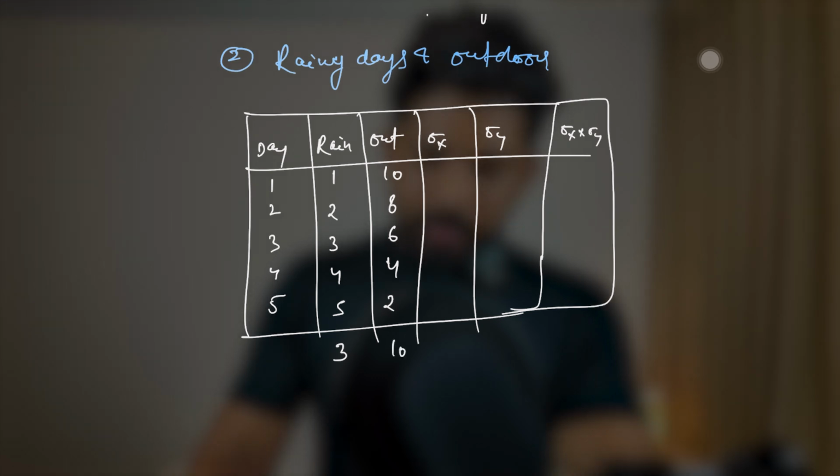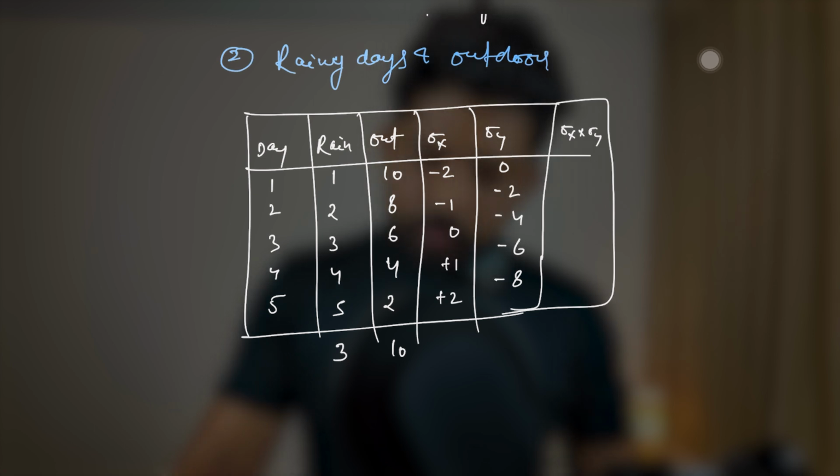So now when we write here, it will be minus 2, minus 1, 0, plus 1, and plus 2. Similarly for this, it will be 0, minus 2, minus 4, minus 6, and minus 8.